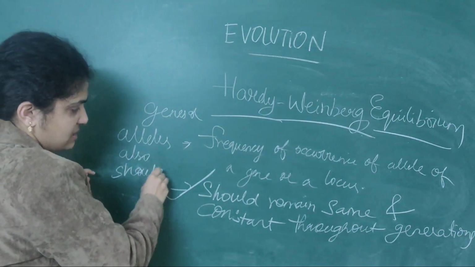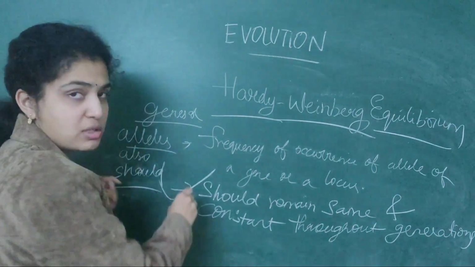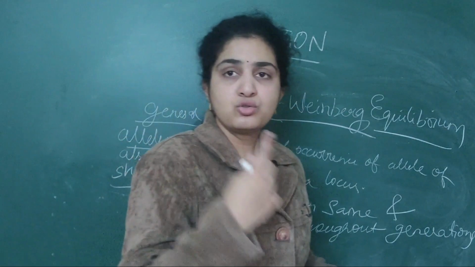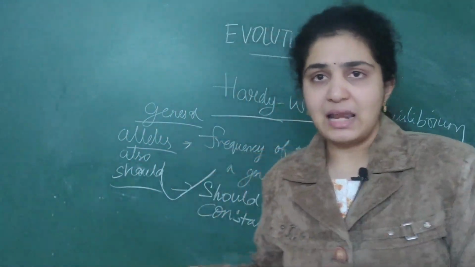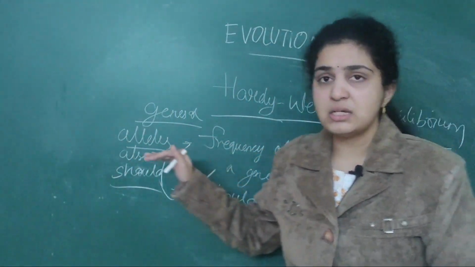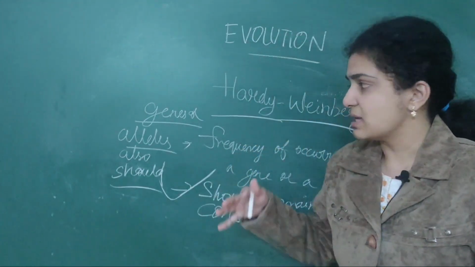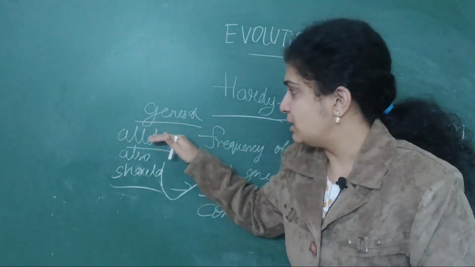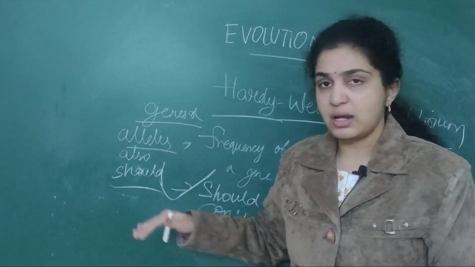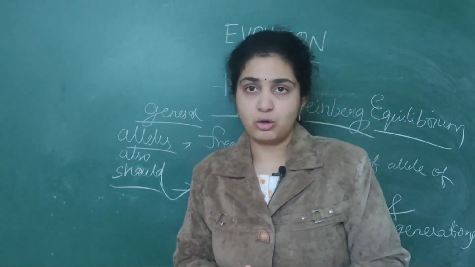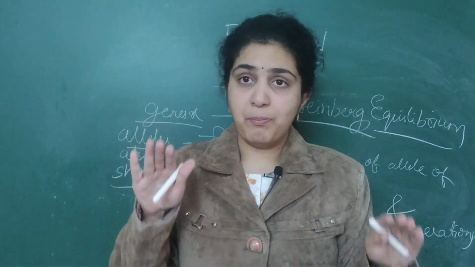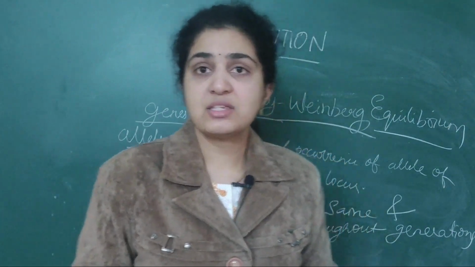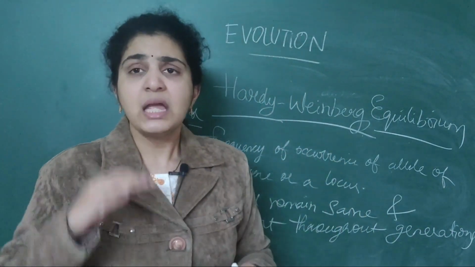If frequency is the same, genes should also be the same. So this balance between the frequency of occurrence of genes and the gene pool, that is the genes or alleles remaining the same, is called genetic equilibrium.